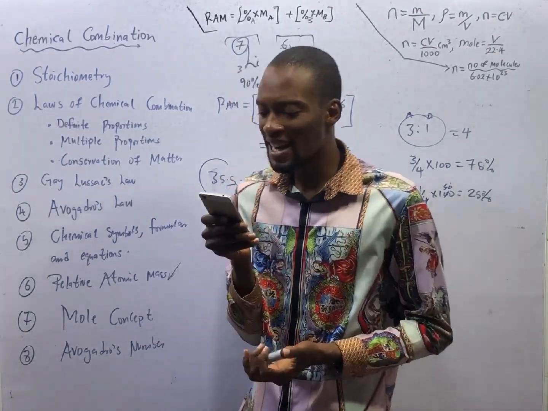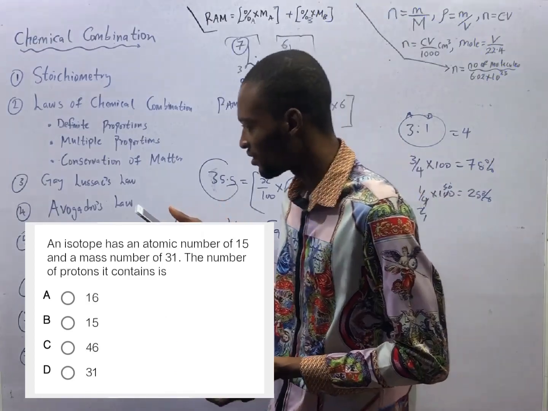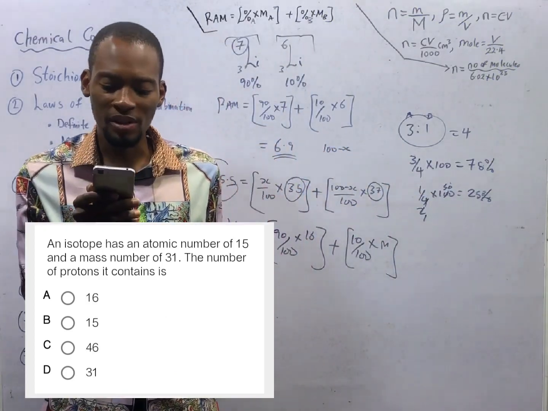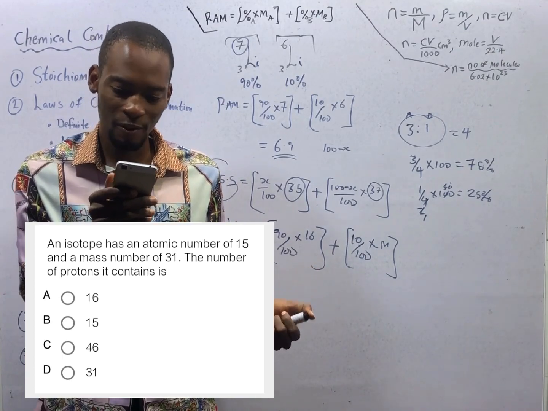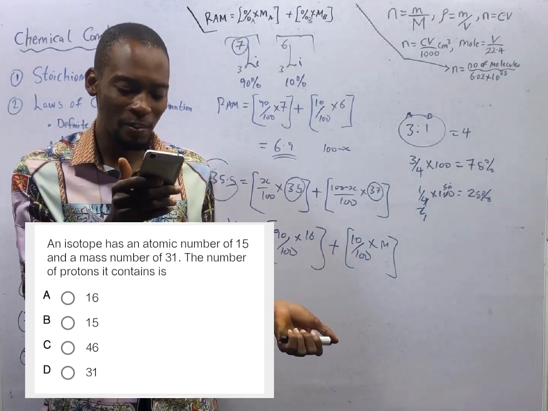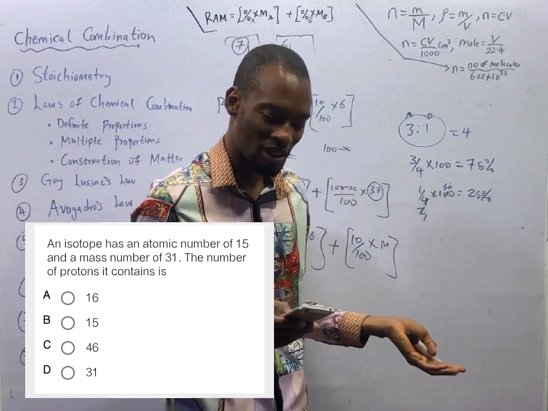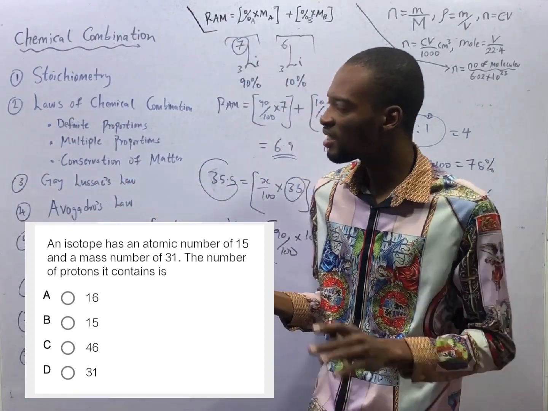An isotope has an atomic number of 15 and a mass of 31. The number of protons it contains is dash. The number of protons is simply the atomic number. So anytime you say atomic number, that is the number of protons. So it is 15. No need to solve.